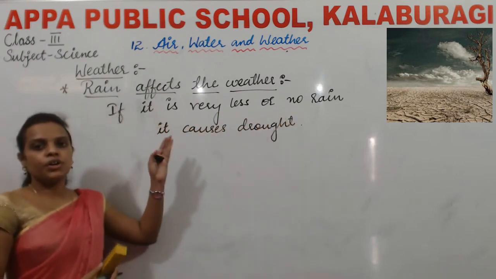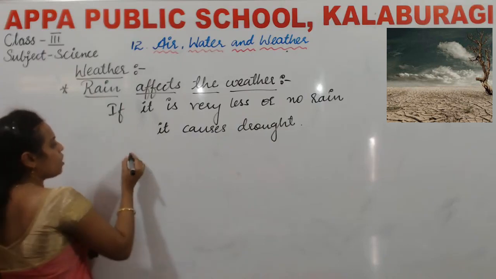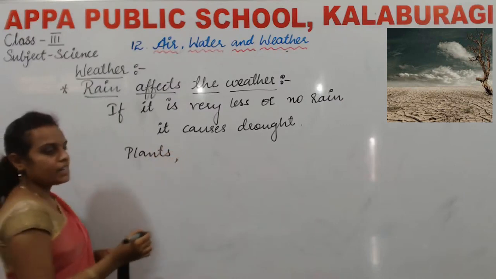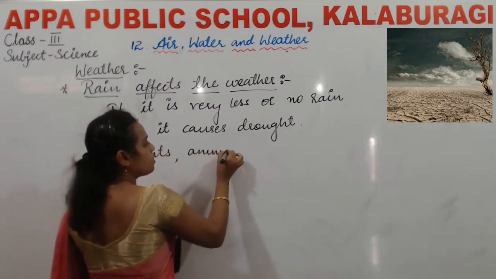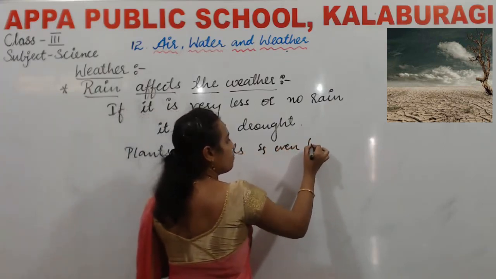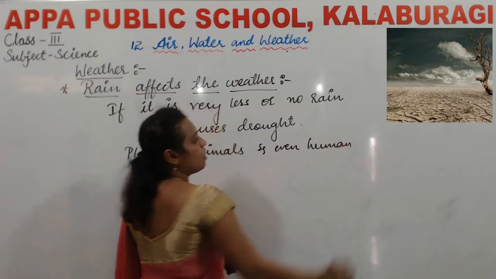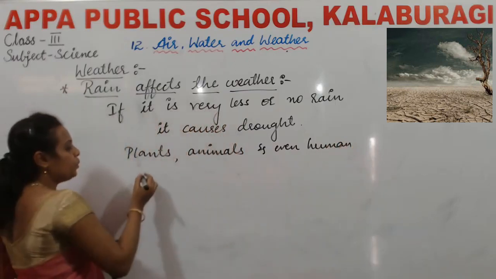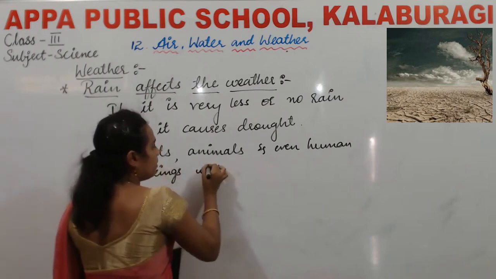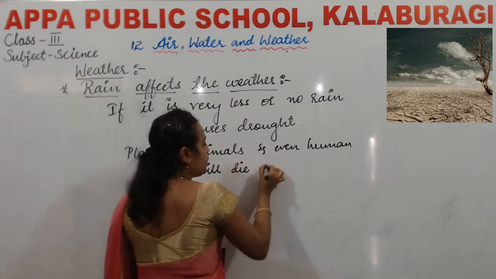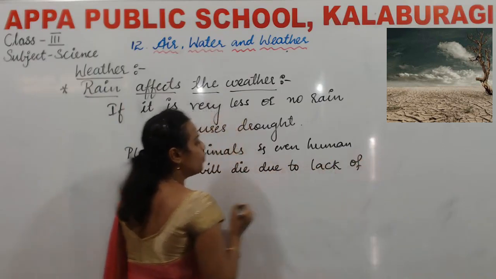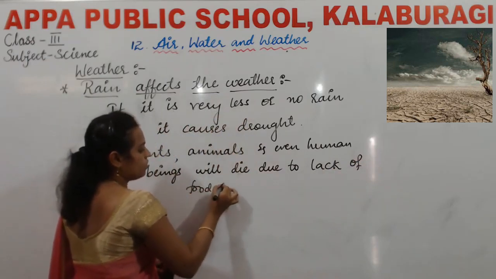It causes drought. So because of this drought, many plants, animals, and even human beings will die due to the lack of food and water.